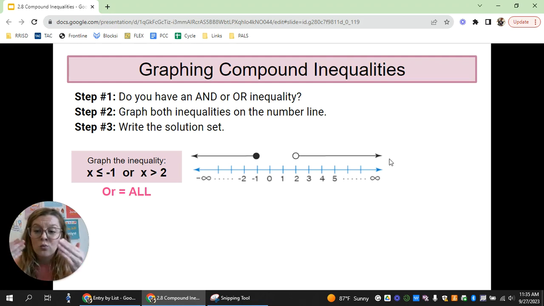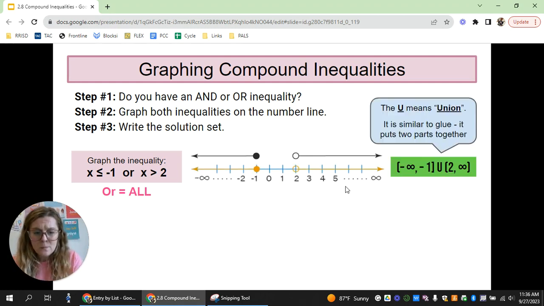So now we're going to need to write this in inequality notation or as an interval. In this case, we're going to write it as an interval. So I'm going to say, how far to the left does this graph go? Well, it goes all the way to -infinity. It comes all the way up to -1. -1 is included. Then it kind of skips this middle part and then goes to the right forever. So this is how we're going to graph it. We're going to graph just the same thing on the number line. And then for our interval, we're going to have a parenthesis with -infinity, comma, -1.